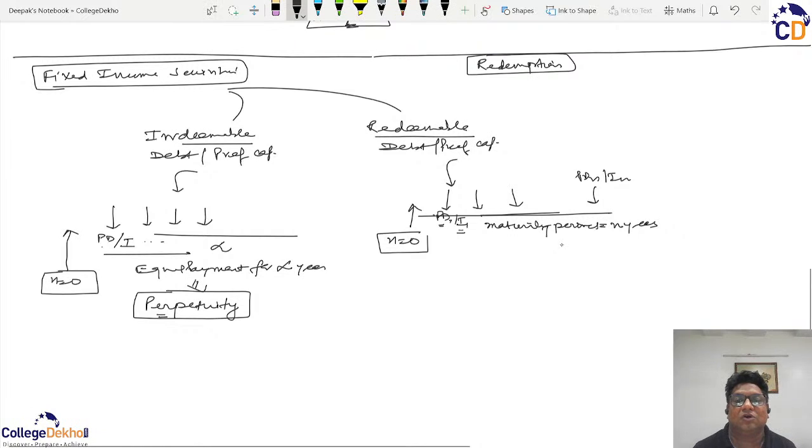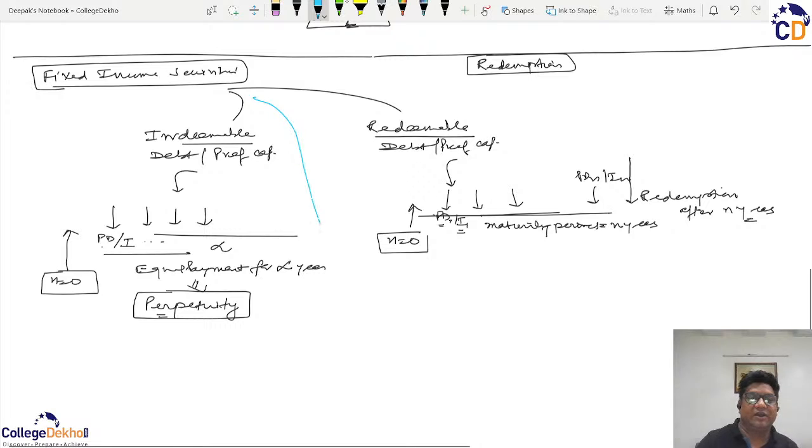So the interest or the preference dividend, that is the returns to the investors, will be paid each year for n number of years, and once these years are completed, that is the bond or the debenture or the preference comes to maturity, then there will be redemption. Redemption that will be after n years. There can be a special case also, and that special case normally happens with debentures.